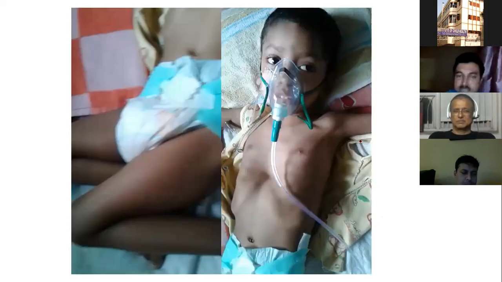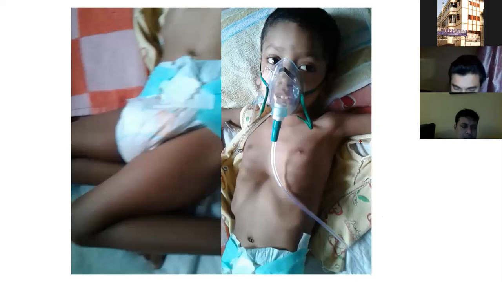Now, can anyone tell me the diagnosis here? So alert look, so it cannot be a cerebral palsy. It is SMA, with a diagonal chest wall. This is a cerebral palsy.